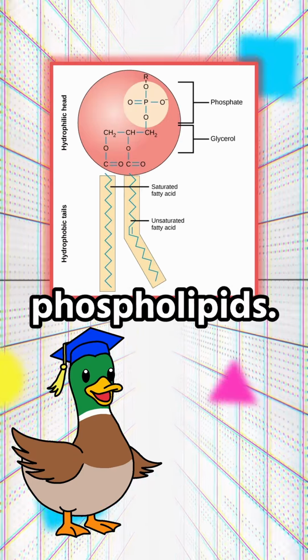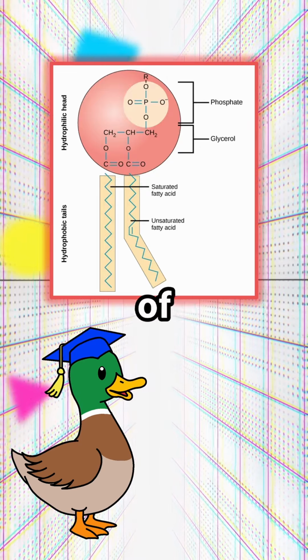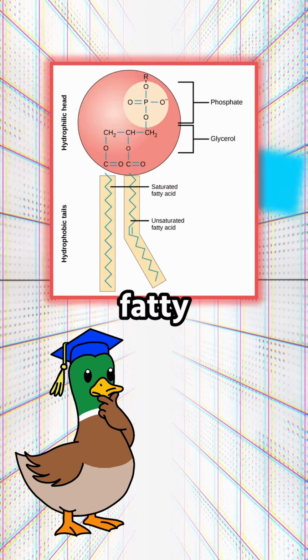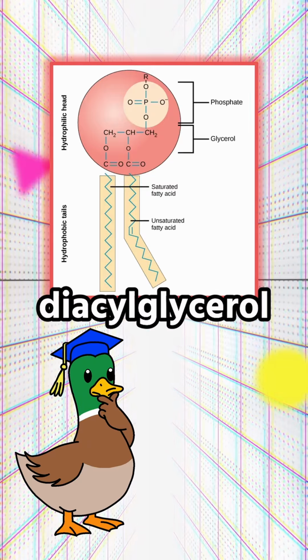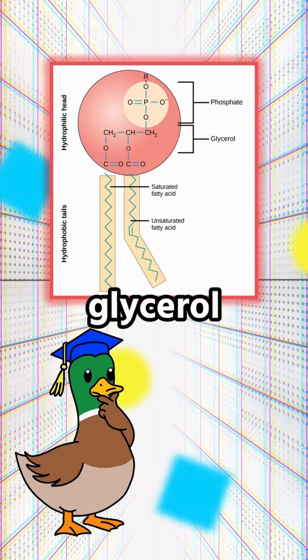Lastly, we have phospholipids. These are supremely important because they are the primary components of cell membranes. Now, unlike fats, phospholipids have just 2 fatty acid tails, forming diacylglycerol with a modified phosphate group occupying the final carbon of the glycerol backbone.